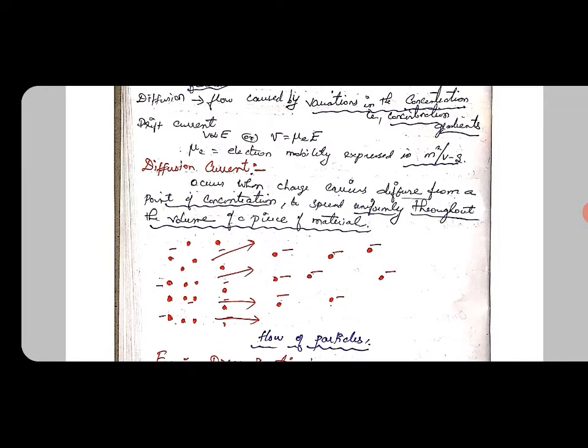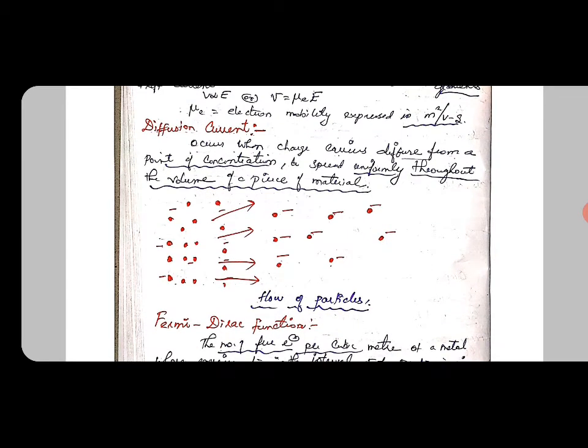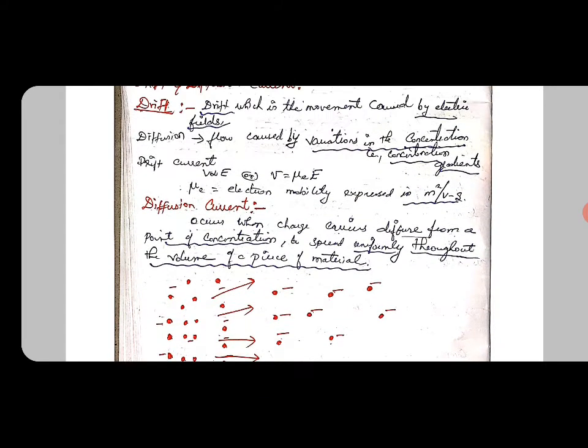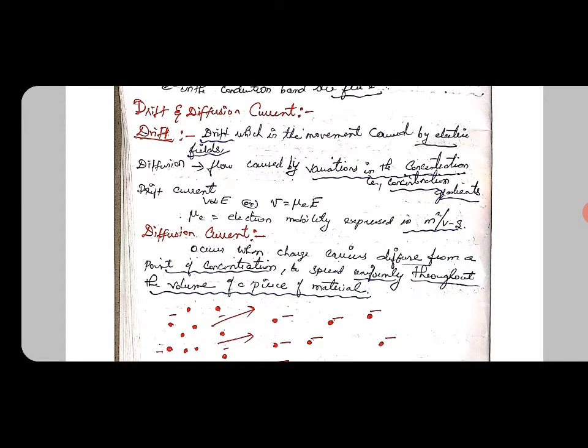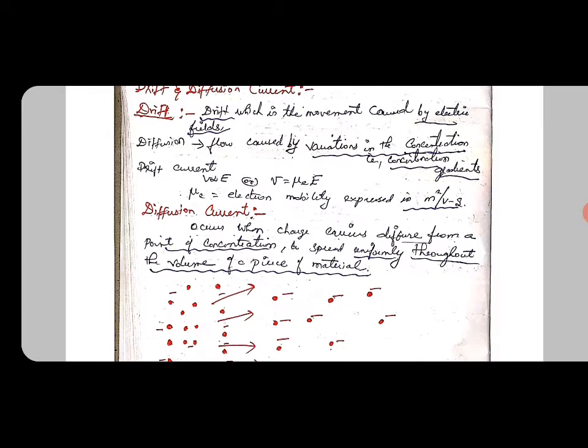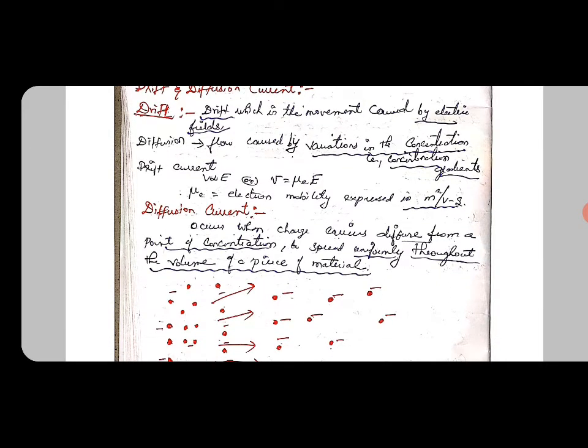Here we saw what drift and diffusion are. Drift is nothing but the movement caused by an electric field, and diffusion is the flow caused by variation in concentration gradients. Then we saw the drift current: v is directly proportional to E, that is v equal to mu E into E.